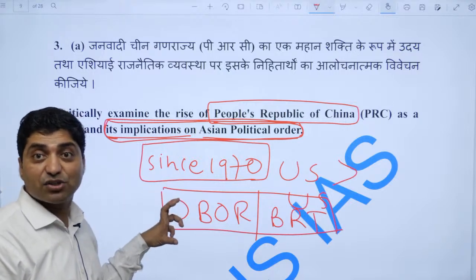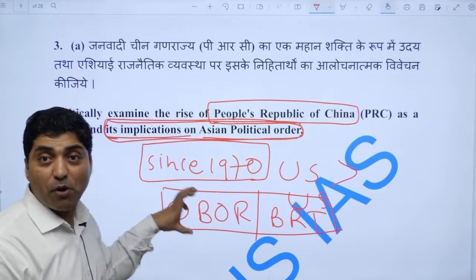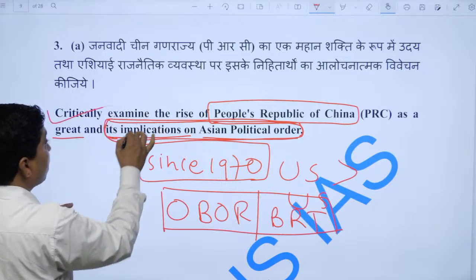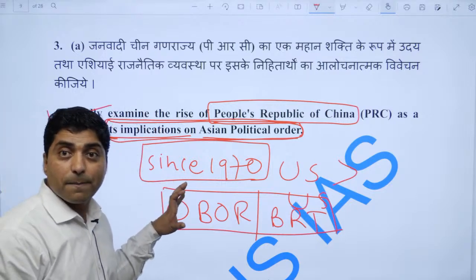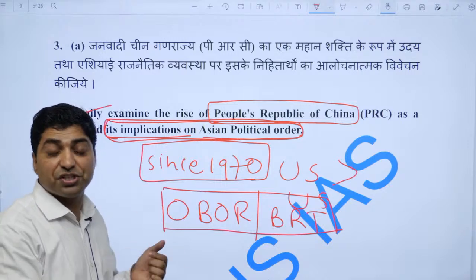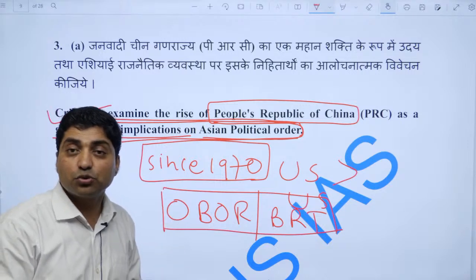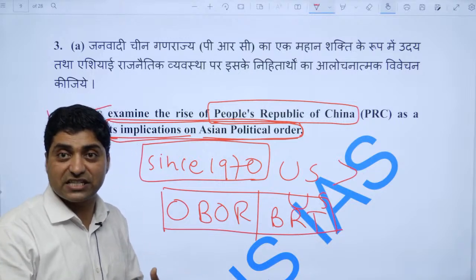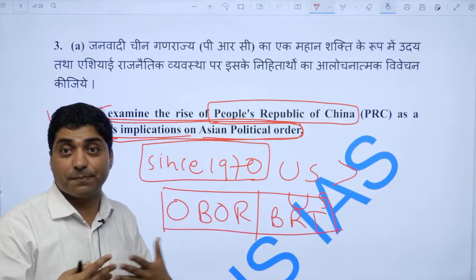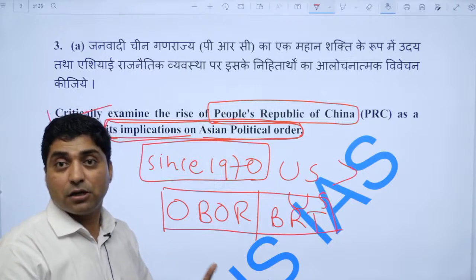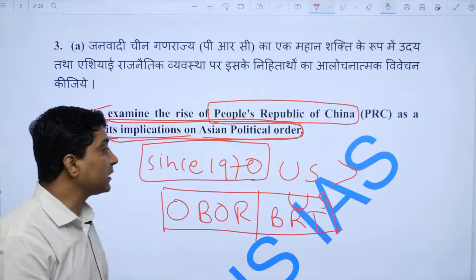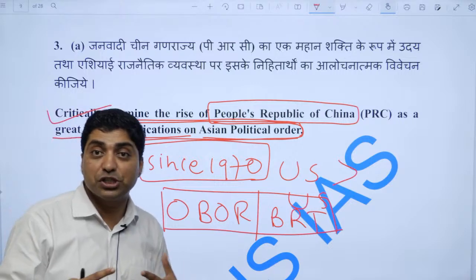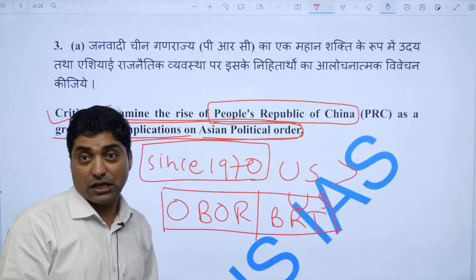However, if you look at China, there is no democracy in China, right. That is a big loophole. Critically you have to examine the big problem that China does not respect human rights, right. So there is much discontent within Chinese society, right. There are many protests, but China suppresses them. But how long will it suppress people's movements, right? Then China, of course, has achieved great power status, but it has limitations.